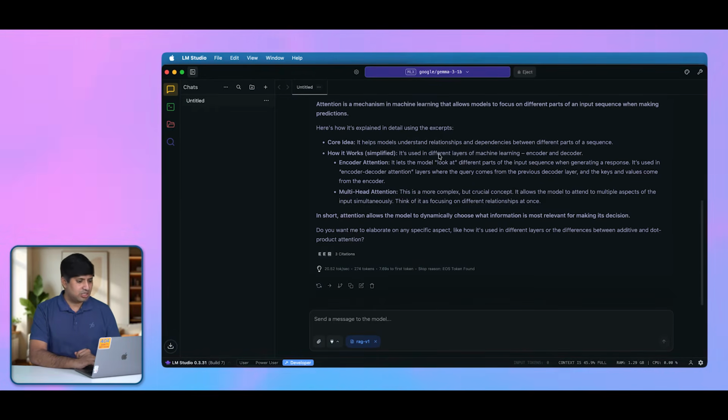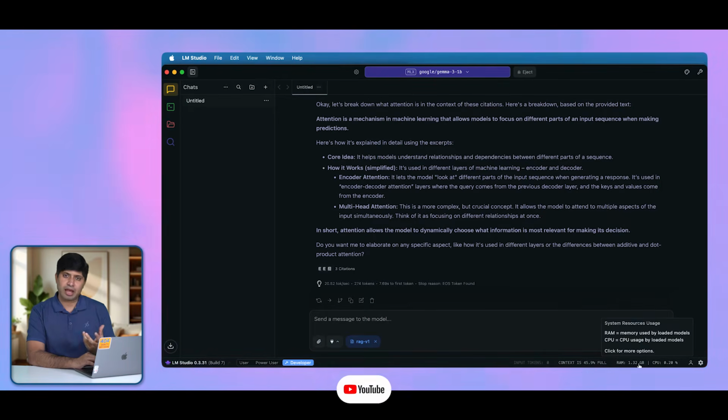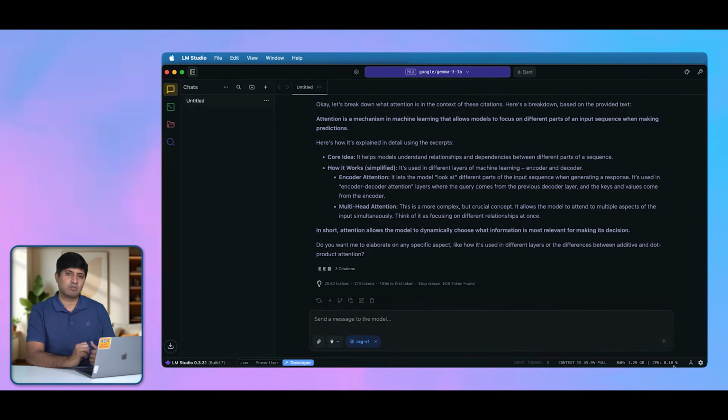Now as we are using Gemma 3 1B, you can see a little more information here at the bottom. You can see how much RAM this model is using, and how much CPU this model is using. I talked about GPU offload in this particular LM Studio tool. I'm sorry, I keep remembering AnythingLLM a lot, but this is LM Studio, and LM Studio has this GPU offload capacity.